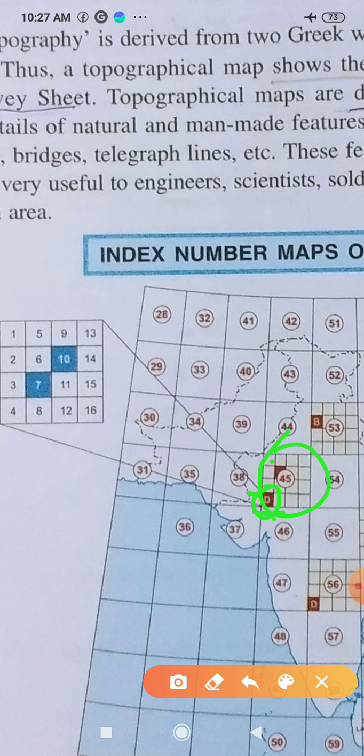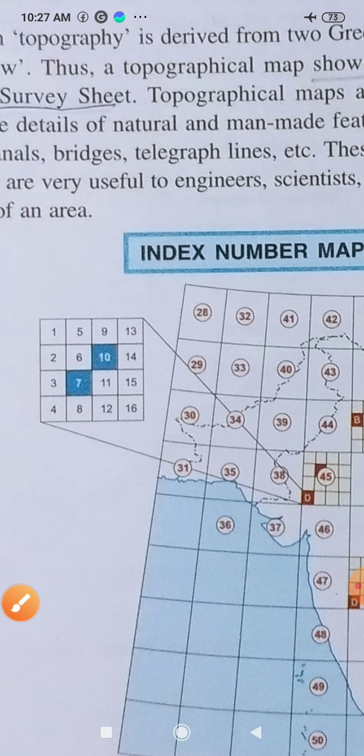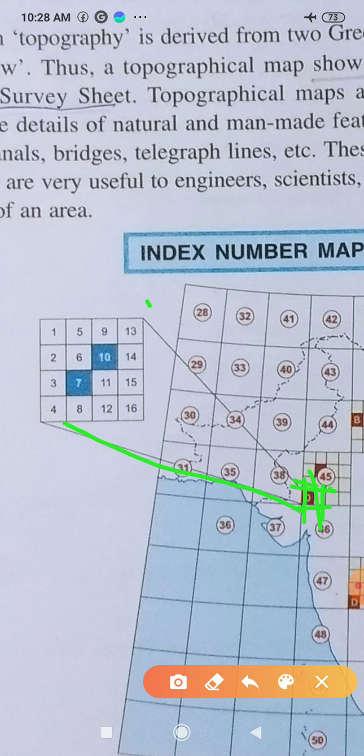So from here to here, if you notice, it is 1 degree latitude, and from this place to this place it is 1 degree longitude. Please try to understand: the shaded area is 1 degree latitude and 1 degree longitude area. This means 111 kilometers in length and 111 kilometers in breadth. This 111 by 111 kilometer area is again subdivided into 16 parts.